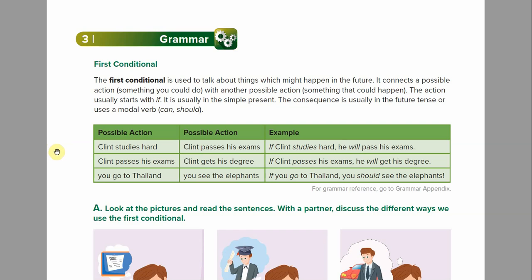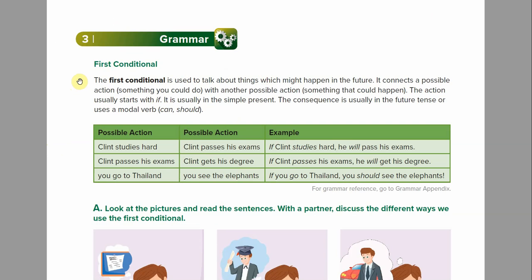Hello students, in this video we will work on section 3, grammar. It is on page 102, and the grammar lesson is the first conditional.